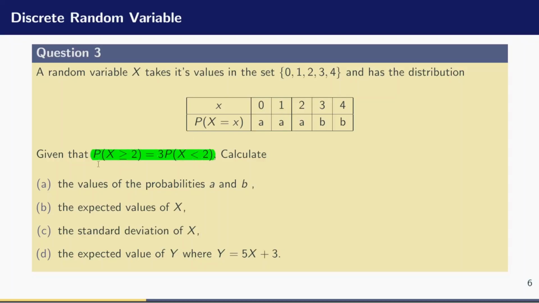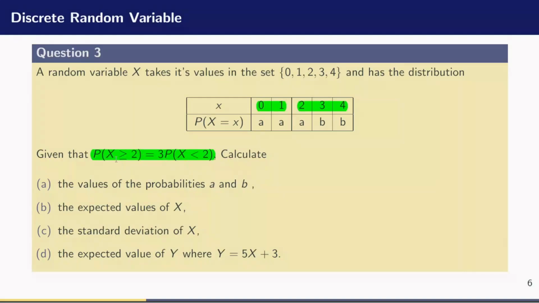Now, the probability that x is greater or equal to 2, this is a value 2, so x is greater or equal to 2, that means I have to add A plus B is equal to 3 times of the probability that x is strictly less than 2. So x is strictly less than 2 means x takes values 0 and 1. So I have to add A plus B and multiply it by 3. So that is the idea. So let us use this to calculate the values of A and B.